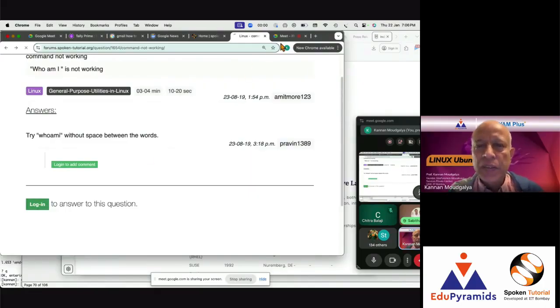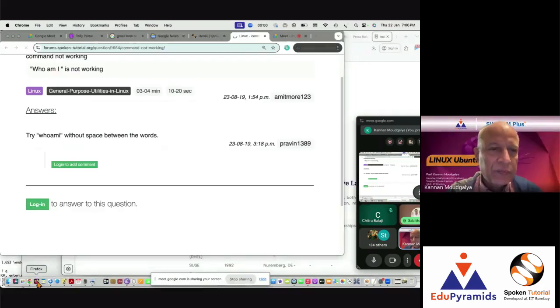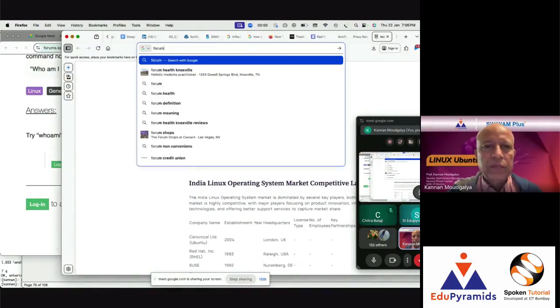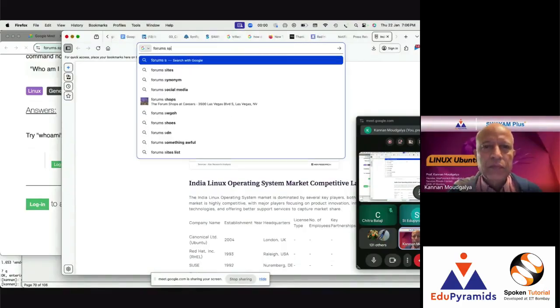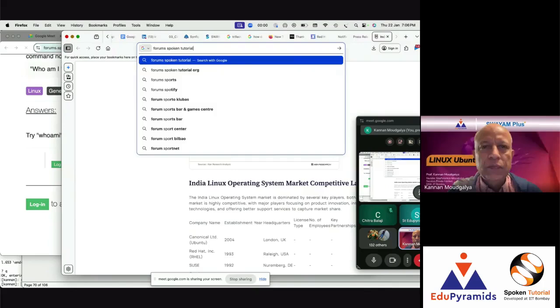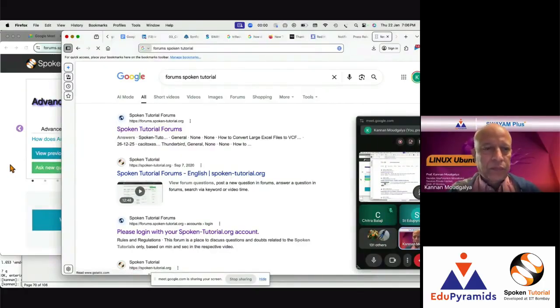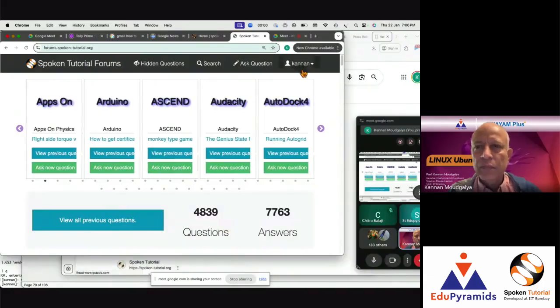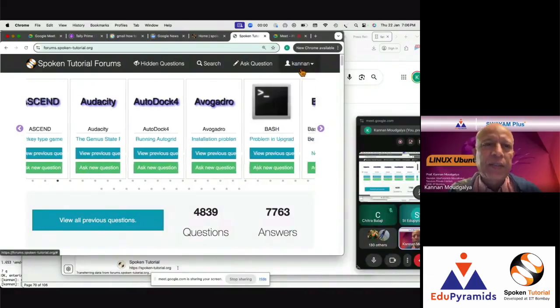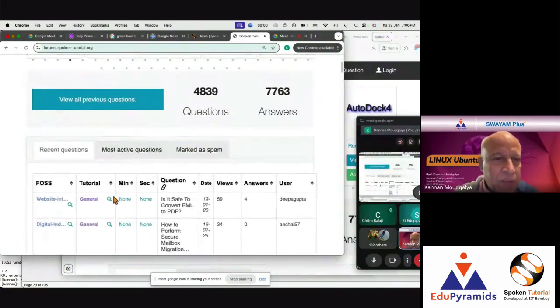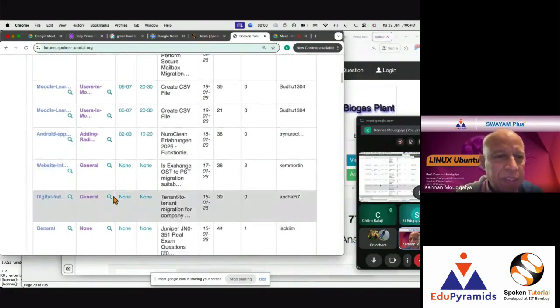So let me go to Firefox. Okay, let me go to Spoken Tutorial Forums. It seems to know me. So let's go back to what we were trying to do.